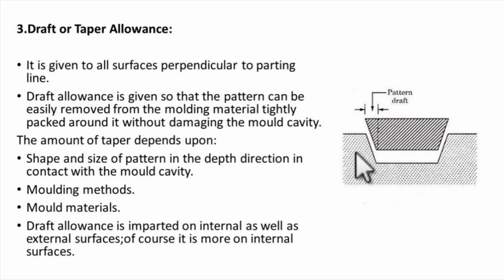So to avoid this damage, we provide a taper here. This is the taper, and this is the angle. This angle is termed the draft allowance, and by providing this angle we can remove the product easily from the mold without affecting it. This is why we provide draft and taper allowance.